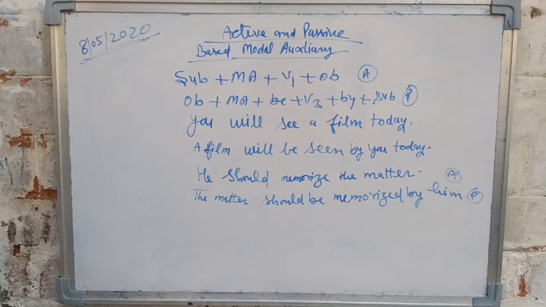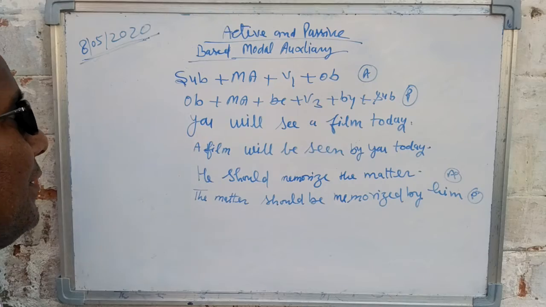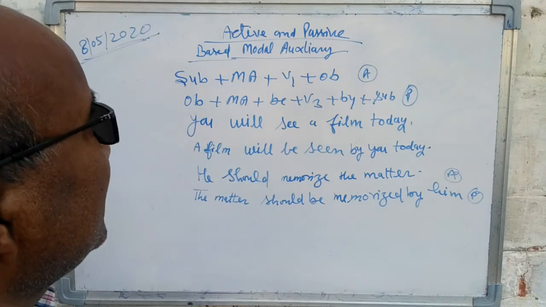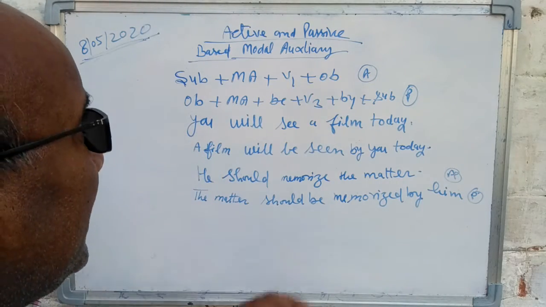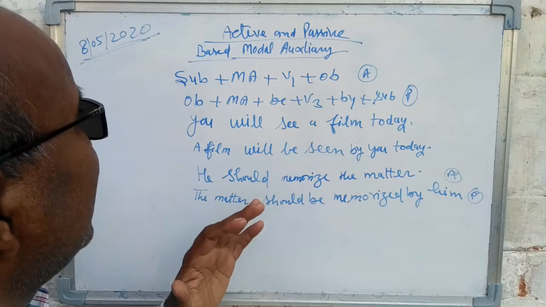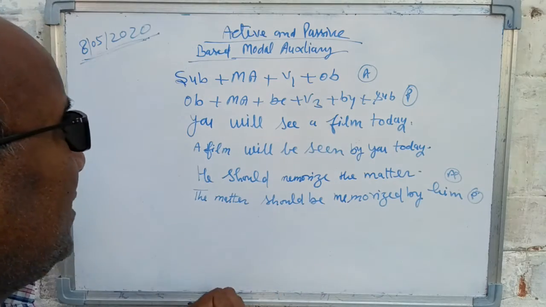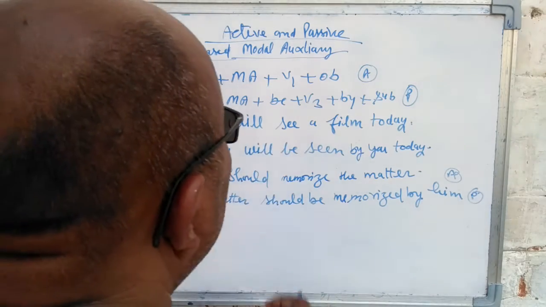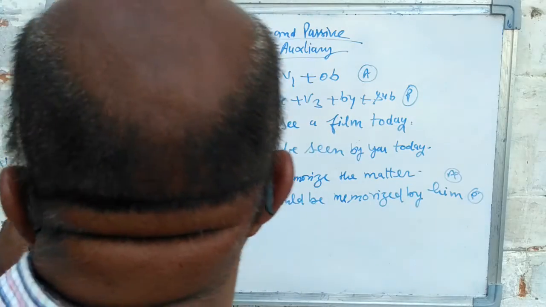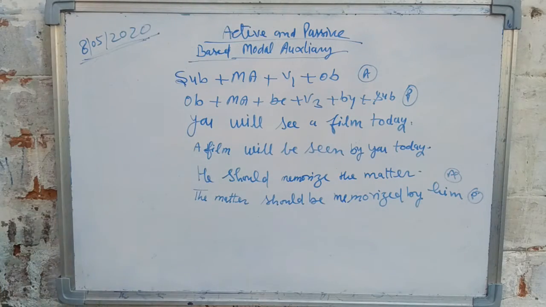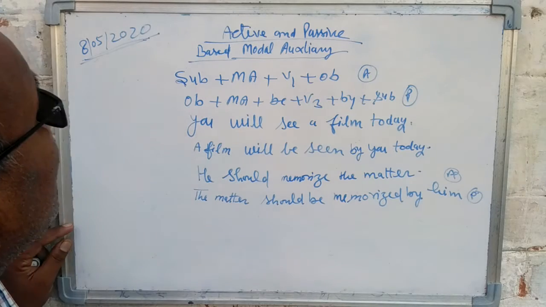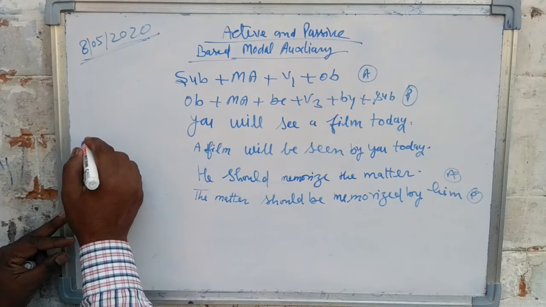Today we will talk about the study of modal auxiliaries used in active and passive voice. Shall and will are also modal auxiliaries, as you would have read in lower classes.